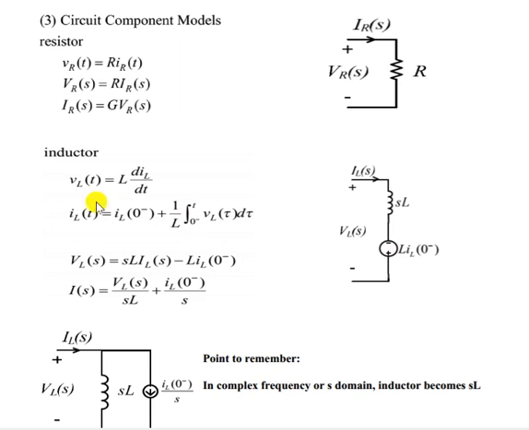Now similarly we can write it in terms of current. The current i_L(t) equals the initial current plus the current through the inductor, which is 1 by L times the integral of v_L dt. That also you can convert into the Laplace transform. For integration, the value will be V_L(s) divided by s. So I_L(s) equals V_L(s) by sL plus I_L(0 minus) by s.